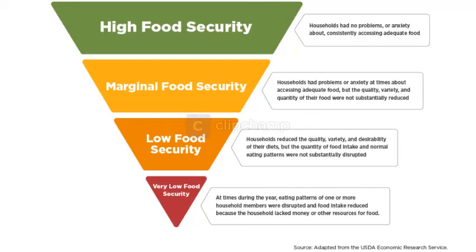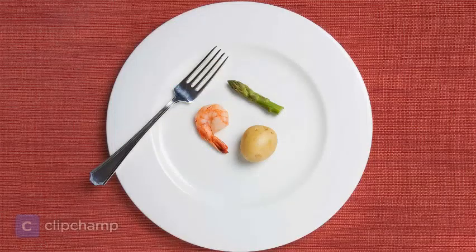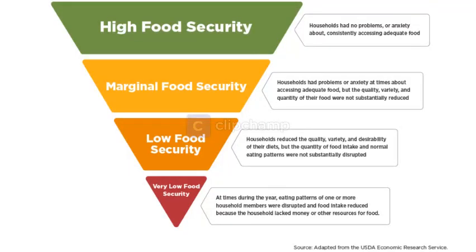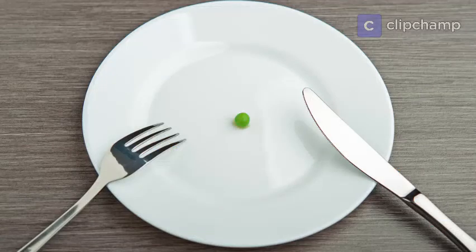The next level on the pyramid is low food security. In this level, households have reduced quality, variety, and desirability of their diets, but the food is enough to sustain the family from going hungry. The lowest level of food security is very low food security. This is a segment where food intake by one or more family members is drastically reduced because the household lacks the money or resources for food.